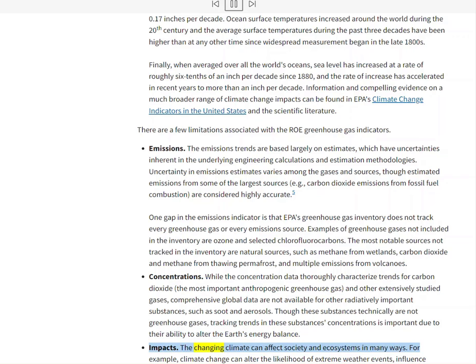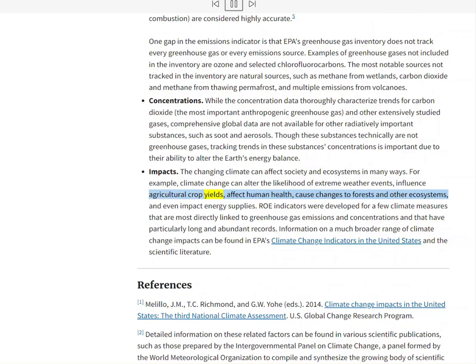Impacts. The changing climate can affect society and ecosystems in many ways. For example, climate change can alter the likelihood of extreme weather events, influence agricultural crop yields, affect human health, cause changes to forests and other ecosystems, and even impact energy supplies. ROE indicators were developed for a few climate measures that are most directly linked to greenhouse gas emissions and concentrations and that have particularly long and abundant records. Information on a much broader range of climate change impacts can be found in EPA's Climate Change Indicators in the United States and the scientific literature.